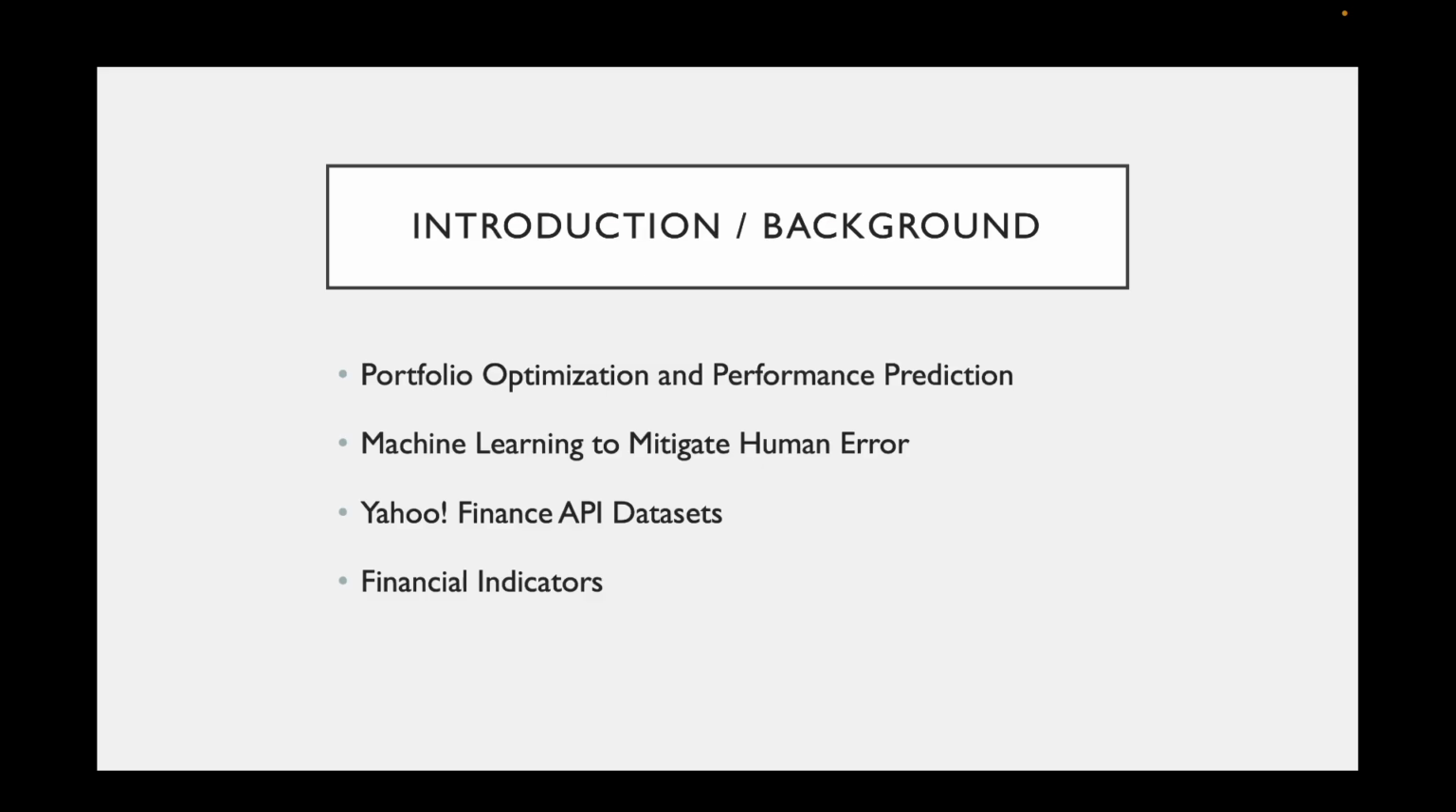A brief introduction: the two primary topics in the field of finance currently are portfolio optimization and performance prediction. As new technologies have developed, many institutions have used machine learning to mitigate the human error in the calculation of profits and risk. We plan on utilizing Yahoo Finance API datasets on historical stock prices to derive financial indicators such as cumulative return, mean return, risk metric, and many more.